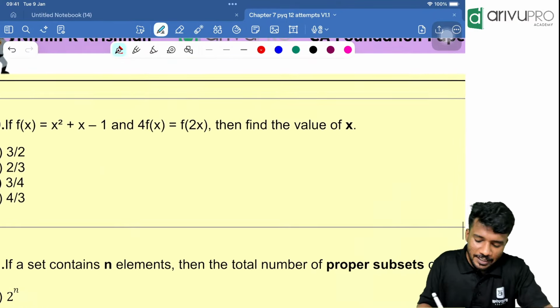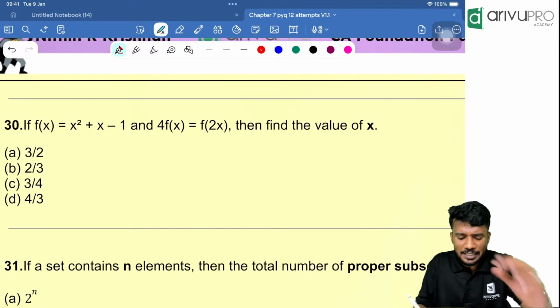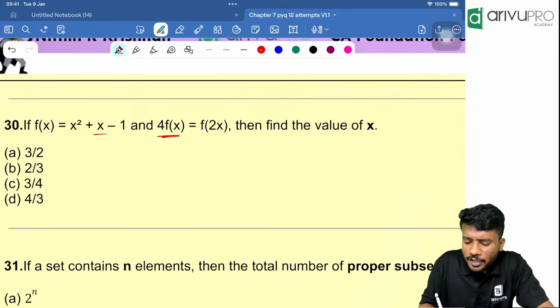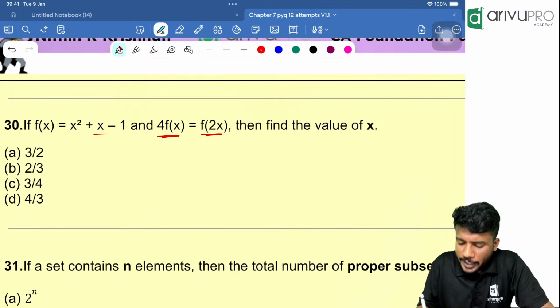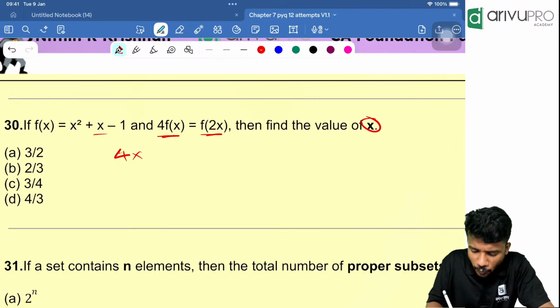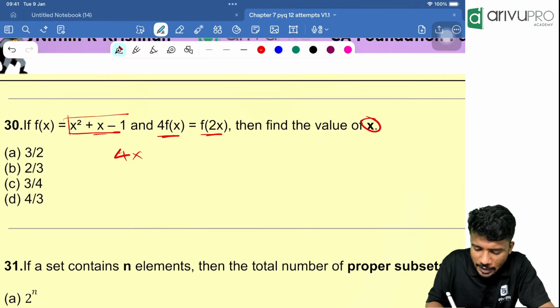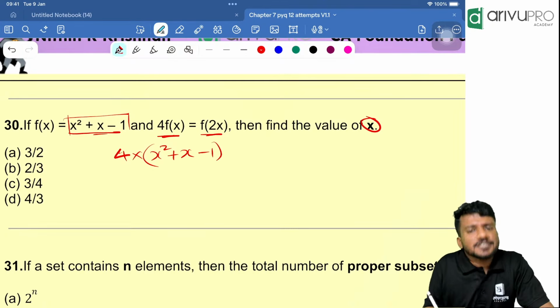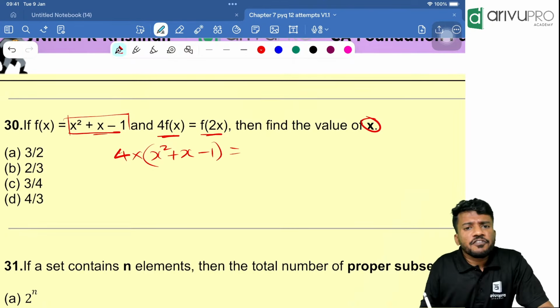Next one. Very interesting question. f of x is given as x square plus x minus 1. Then 4 into f of x is equal to f of 2x. Find the value of x. So people, 4 into f of x means what? Instead of f of x you will put this value, that is 4 into x square plus x minus 1, which is equal to f of 2x.